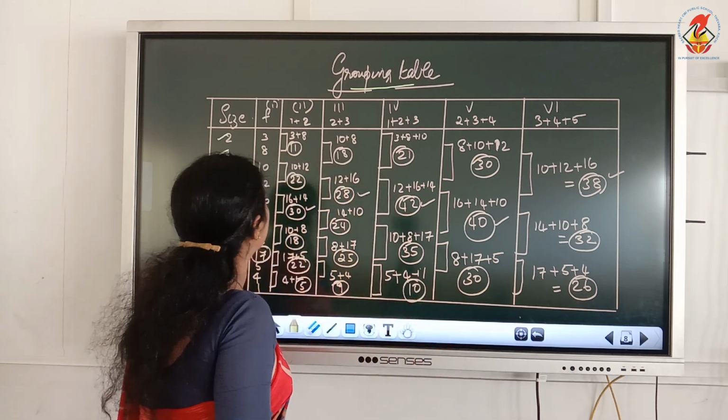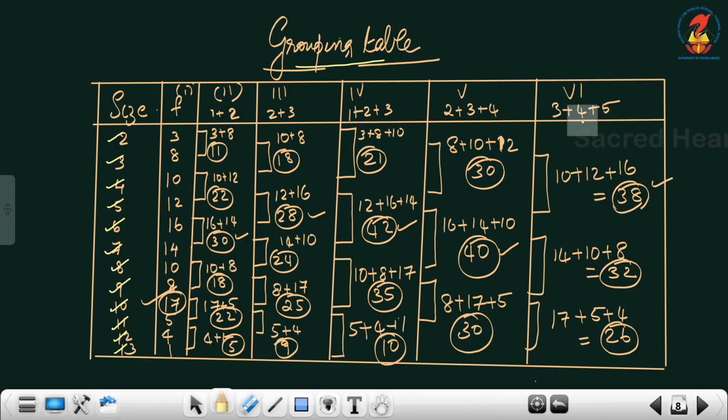There will be altogether 6 columns except size, but including frequency. Once again I am telling you, to frame the grouping table, there will be altogether 7 columns in which size will not be considered as the calculation column. So it starts from column 1, 2, 3, 4, 5, 6 plus 1 will be the size. This size is not used for calculation purposes, that you will understand when I explain it to you. Now, frequency. From frequency, we will consider it as column number 1.